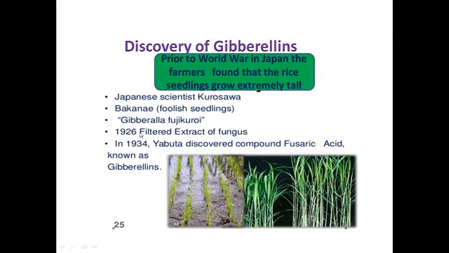Later, in 1926, Yabuta, a scientist, extracted a fungus from these seedlings, which was known as Gibberella fujikuroi. And later Yabuta named the substance extracted from the fungus gibberellins. Hence came into existence the plant hormones gibberellins, and they were named and extracted.